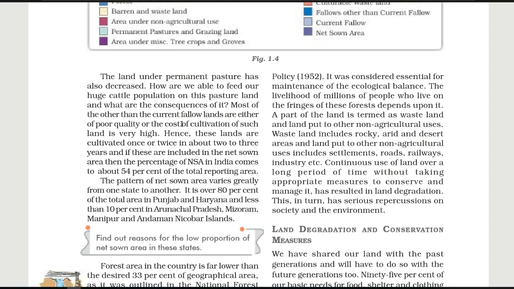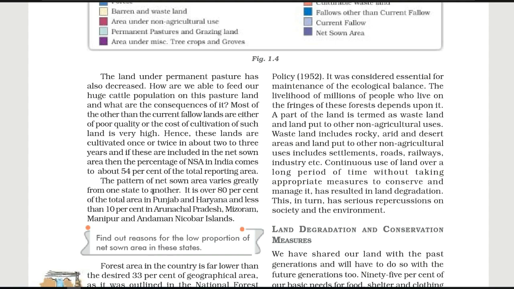Next we have, hence these lands are cultivated once or twice in about 2 to 3 years, and if these are included in the net sown area, then the percentage of NSA, net sown area, in India comes to about 50% of the total reporting area.